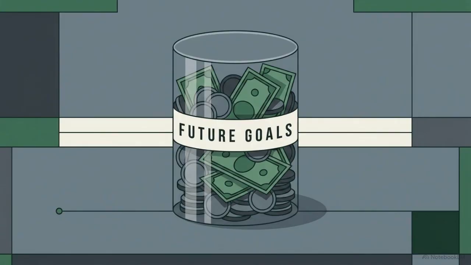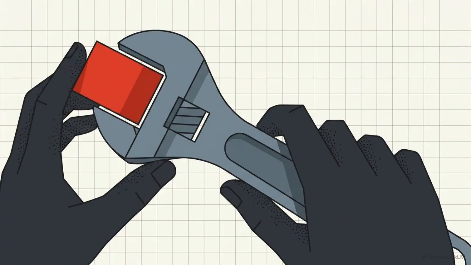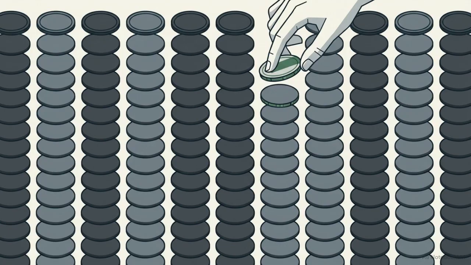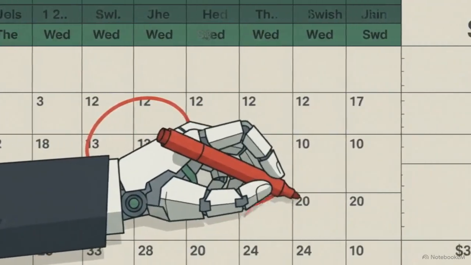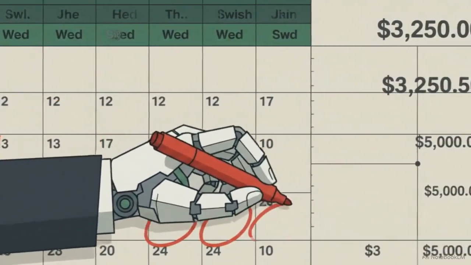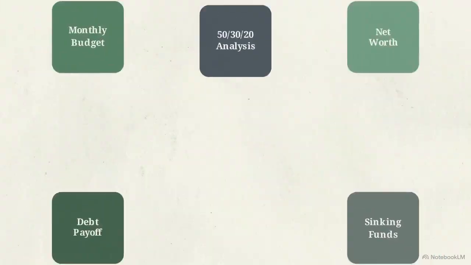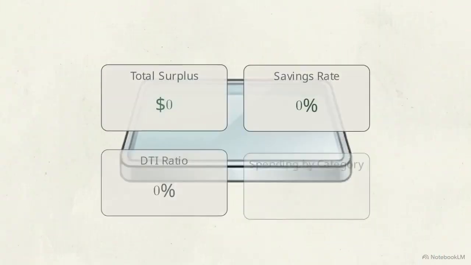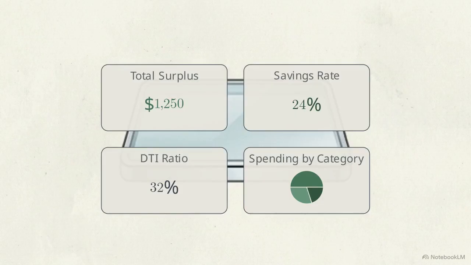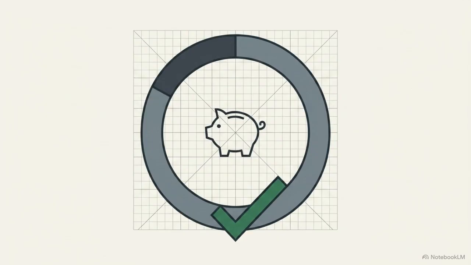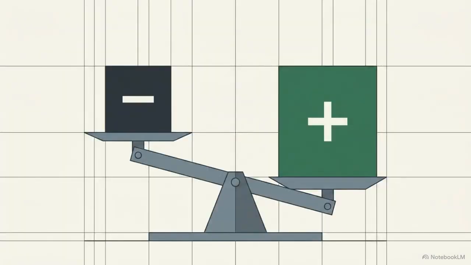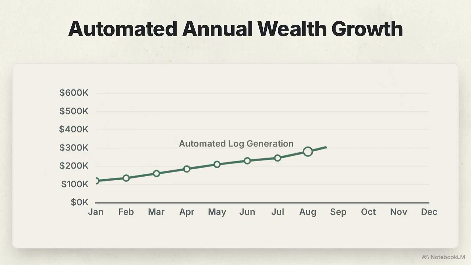The workbook also uses sinking funds to handle irregular expenses, like annual insurance or car maintenance, breaking those large bills into small, manageable monthly contributions. Projecting your data forward in this way removes the surprise from financial planning, turning unpredictable expenses into scheduled milestones. All of these individual trackers eventually feed into one unified view, the command dashboard. In under 60 seconds, you can review your total surplus, your current savings rate, and your debt-to-income ratio, which all update automatically as you log data throughout the year.